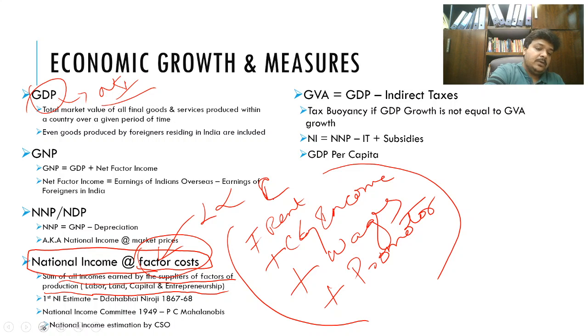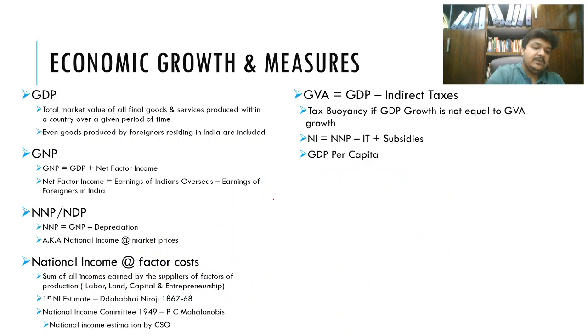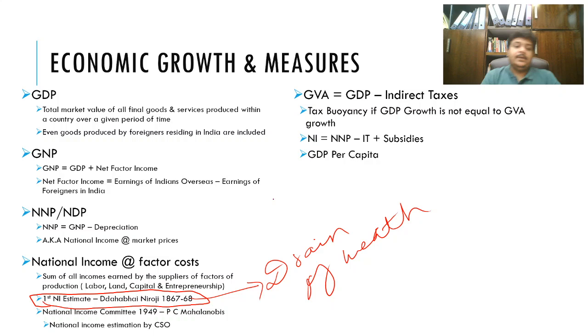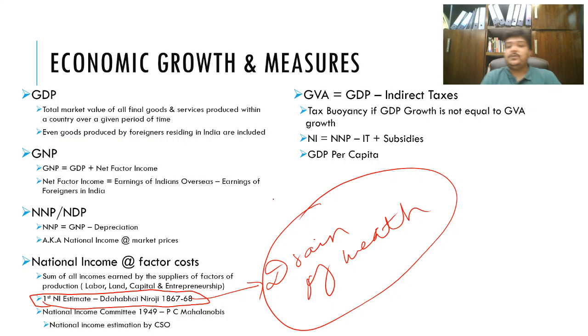And when we are talking about national income here, you need to know that the first national income estimate for India was done by Dadabhai Naoroji. This is there in your modern Indian history. He also postulated the theory of drain of wealth from India, and this was the main argument that led to the Swadeshi movement, and later on influenced the Indian National Congress and the nationalist leaders.